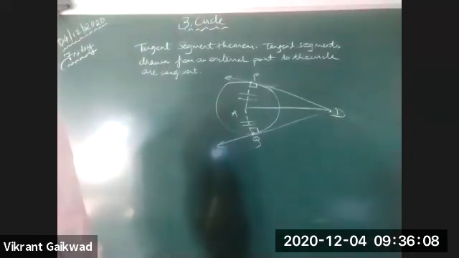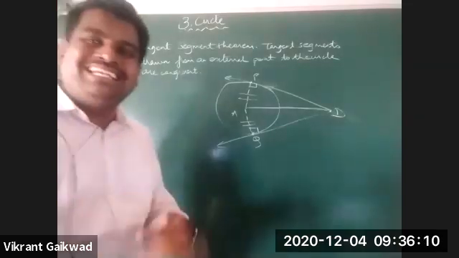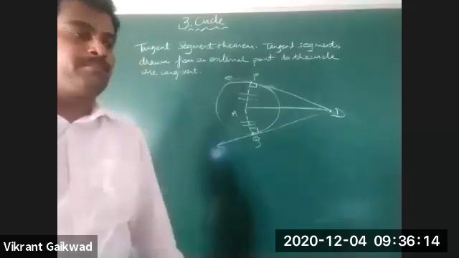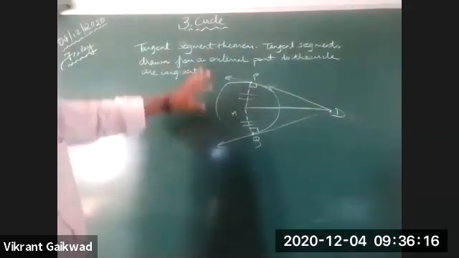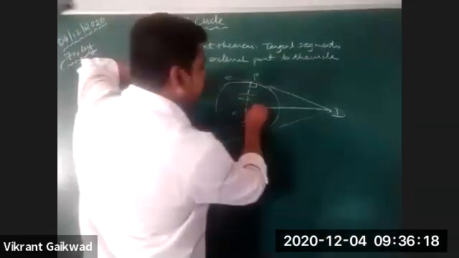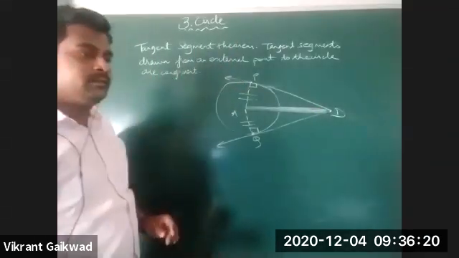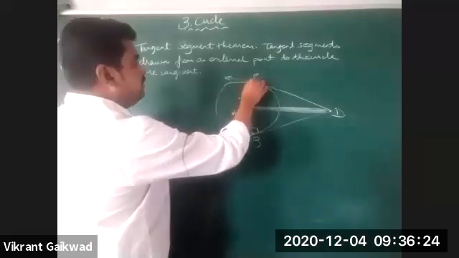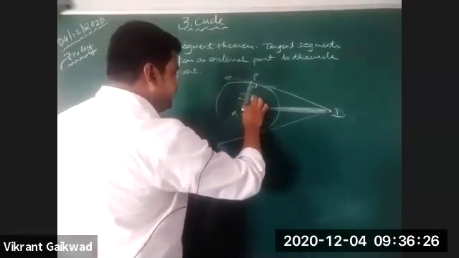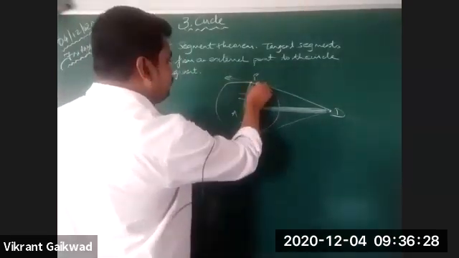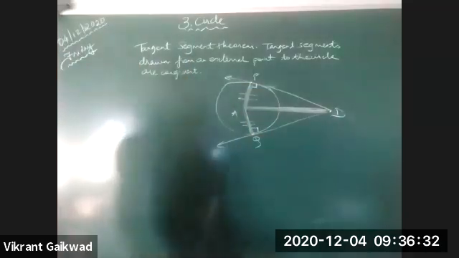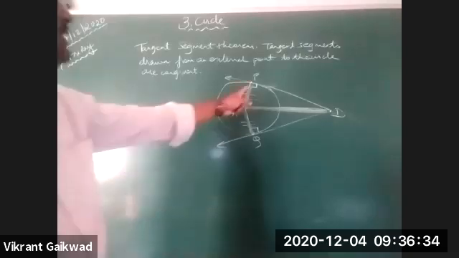Now, can anybody explain to me by which test of congruency are these two triangles congruent? What you've got: AD as the common side, this as the radius, and the third parameter as the angle.